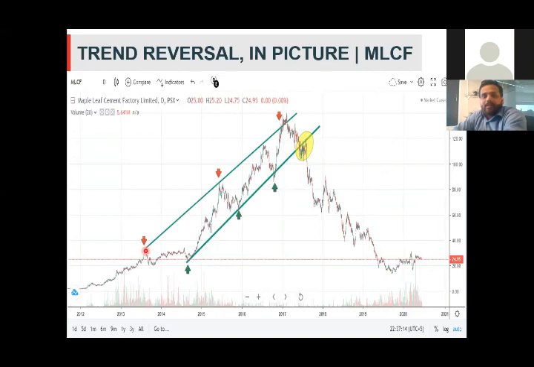I don't want to go into the details, but what we can analyze here is that after every stable period, we get this kind of rapid devaluation in the currency. On average, 7 to 8% devaluation is always there. Historically we have witnessed it, and the trend is very common.